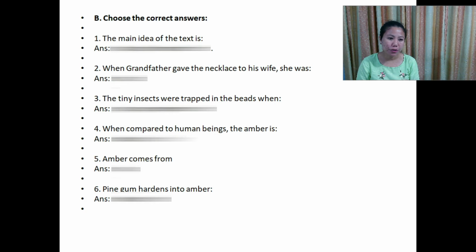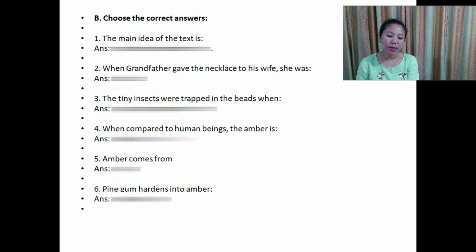Now open page 42, exercise B. Choose the correct answers. In each question, options are given, 3 options each. From these given 3 options, you have to choose the correct one. Okay. Now let's begin with number 1.